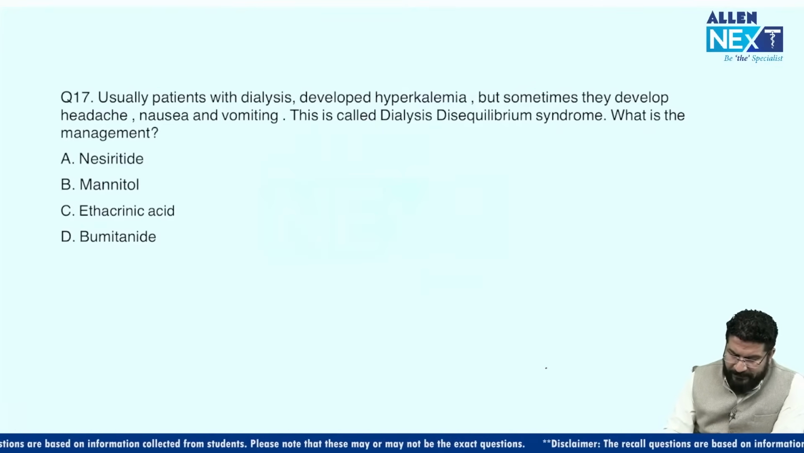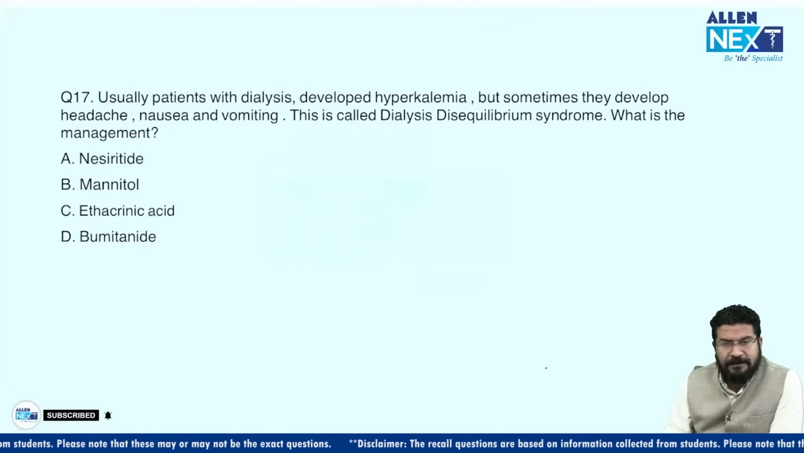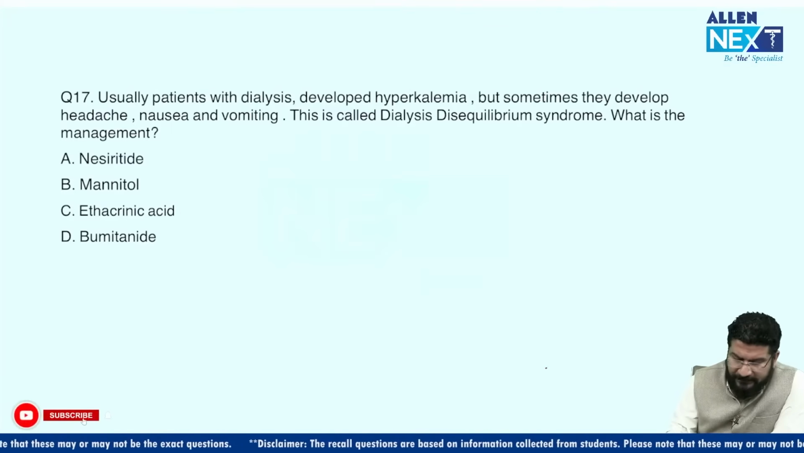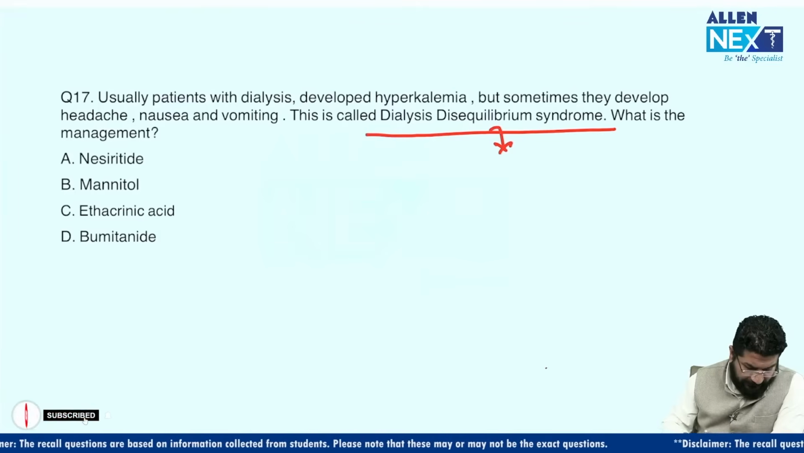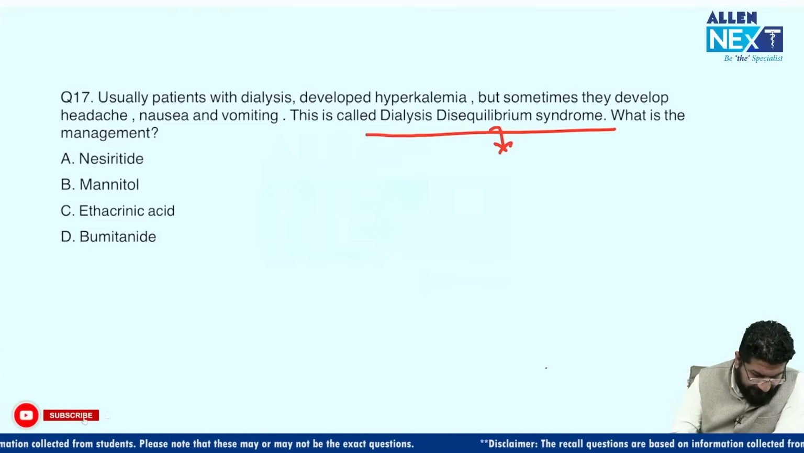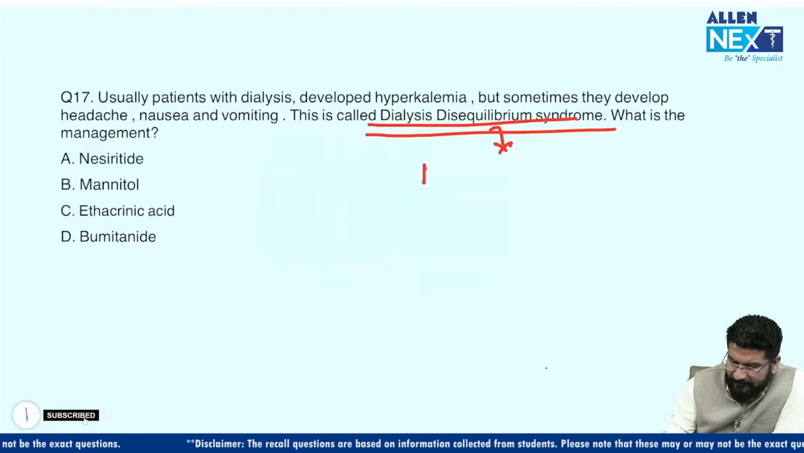Usually patients on dialysis develop hyperkalemia, but sometimes they develop headache, nausea, vomiting, right? This is an example of dialysis disequilibrium syndrome. So what is dialysis disequilibrium syndrome? Understand this. This is seen in those who are having dialysis for the first time. A person who is having dialysis for the first time will develop this. Now, how can we prevent this syndrome? Here the patient can develop cerebral edema.